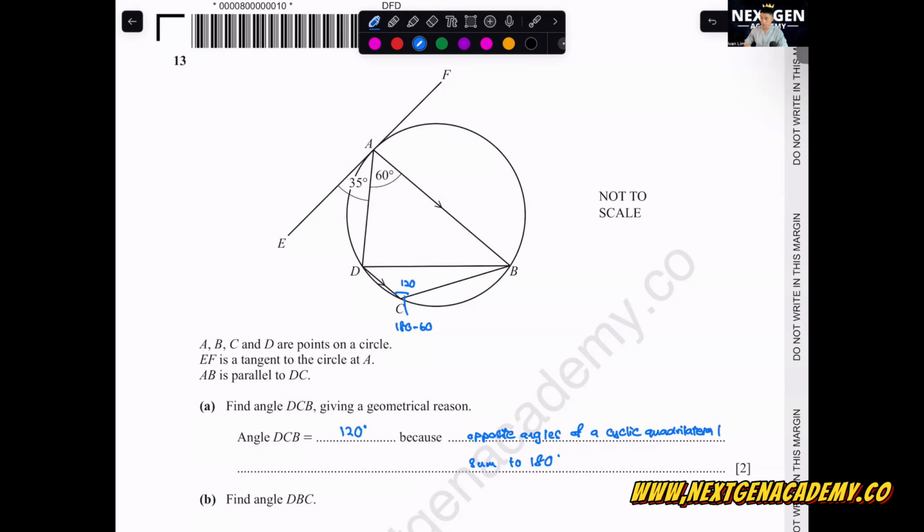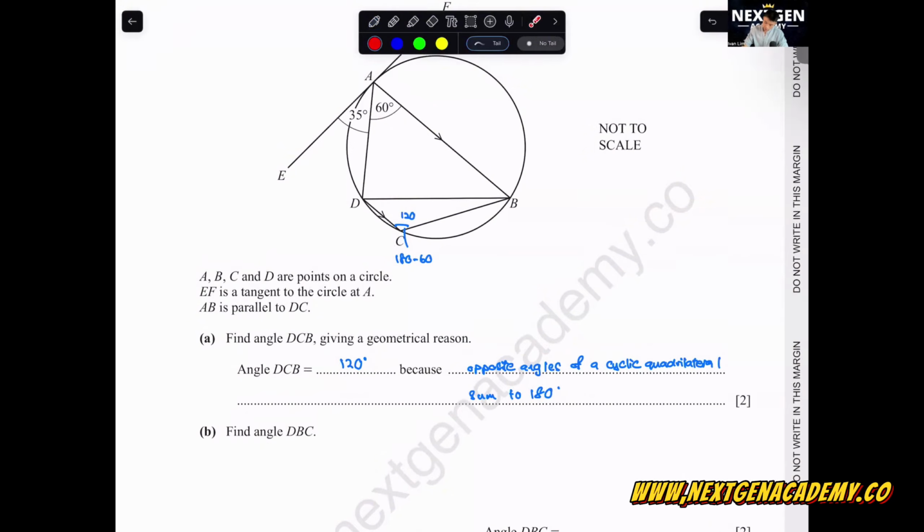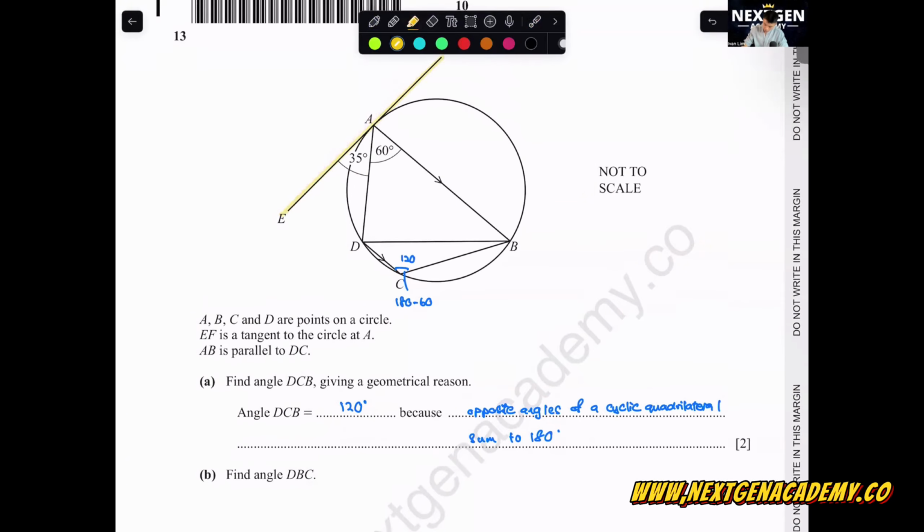Yeah, so to be safe, write down cyclic quadrilateral. Okay, next one, angle DBC. What is DBC? Let's see from here first. What do we have? This is the alternate segment theorem. When you have here and here, this angle and this angle is the same. So this one is 35 degrees. Then alternate angle, because these two are parallel, here and here is also the same.